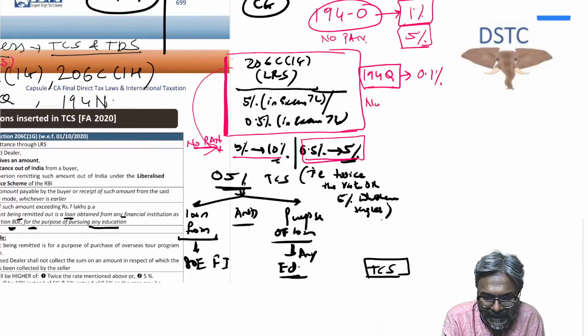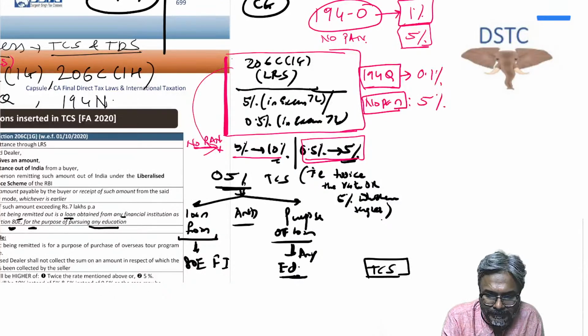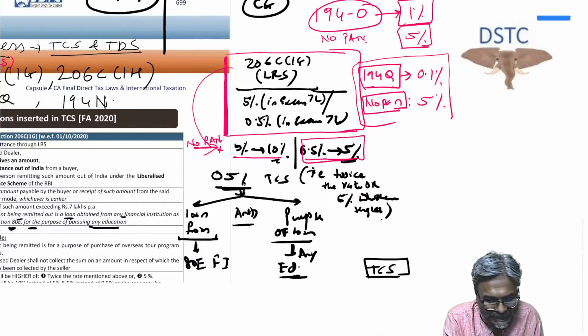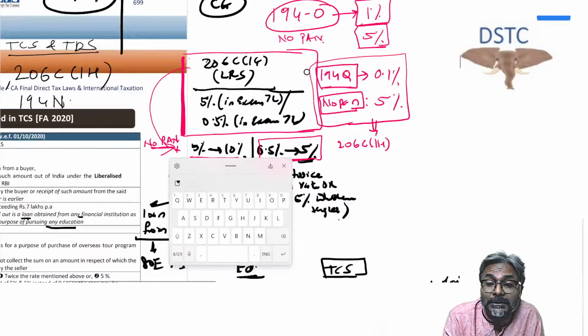If there is no PAN, then in that situation, what happens? In that case, a severe provision of 5% would be applicable for 194Q. And the magical provision is this 206C(1H), that seller having last year turnover of more than rupees 10 crores.